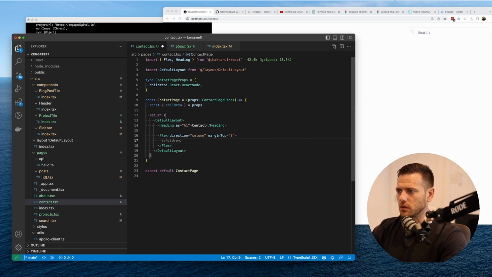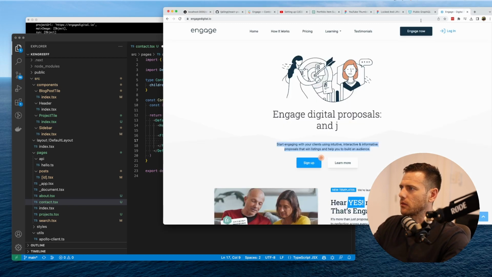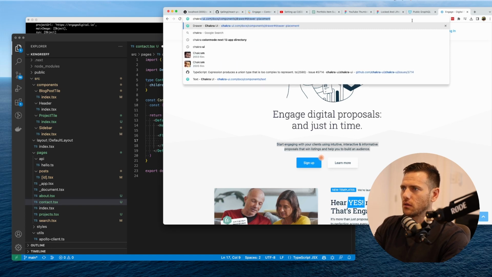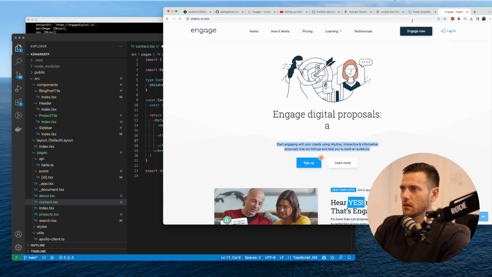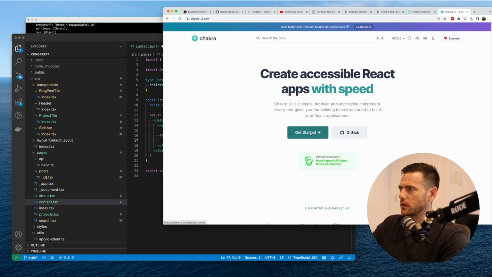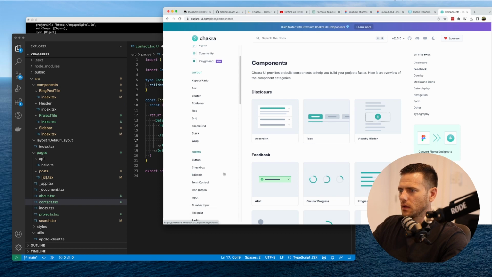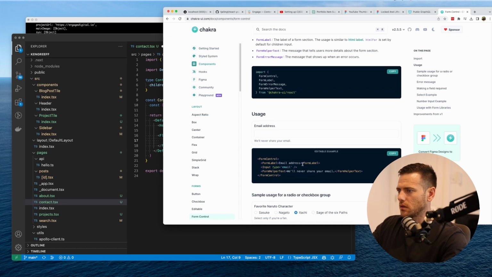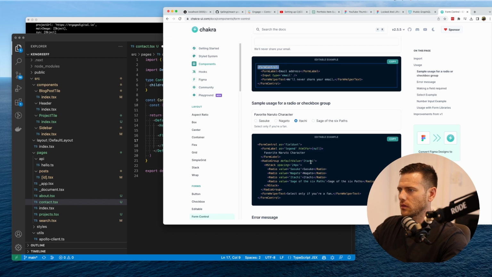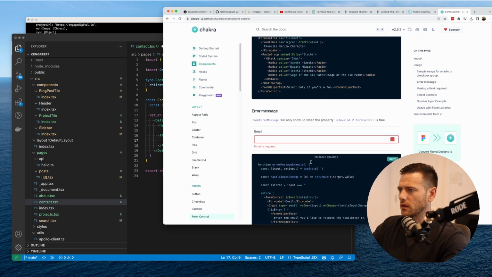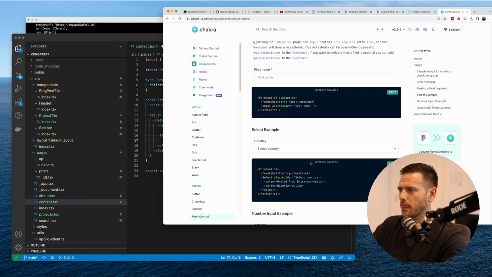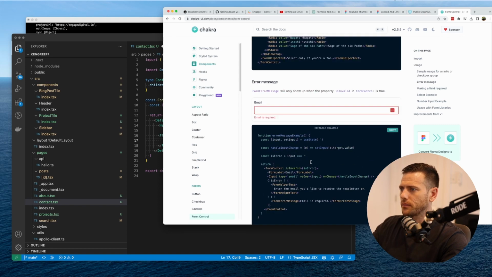So what we'll do is we'll use the Chakra form wrapper. I believe that's what it's called. Probably wrong. So if we go to Chakra UI, jump into the get started and look for components, look for forms, form control. So that's it there. Form control, and that's a field set. Sweet. Cool. That's what we want.